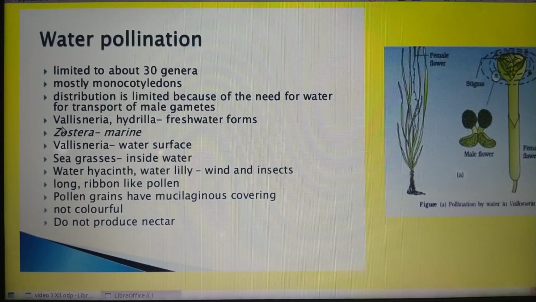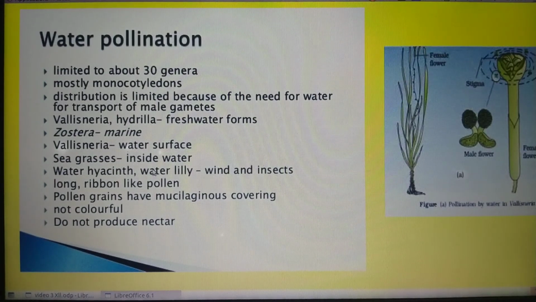Some of the examples of water pollinating plants. First one, Vallisneria and Hydrilla. These two plants are freshwater forms. And Zostera, also called sea grass, is a marine plant which also performs water pollination. In the majority of aquatic plants such as water hyacinth and water lily, the flowers emerge above the level of water and are pollinated by insects or wind.